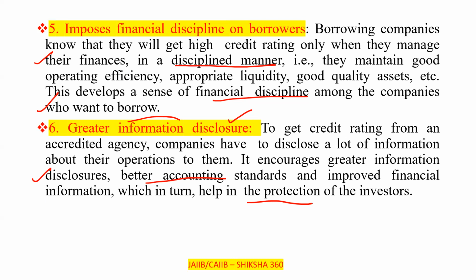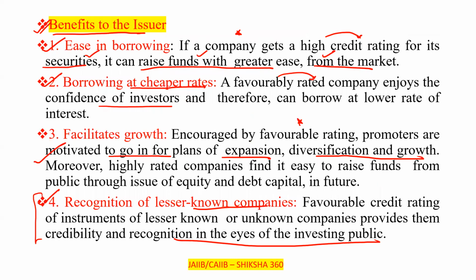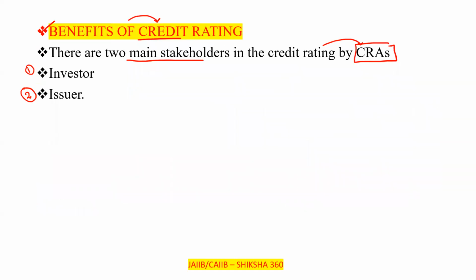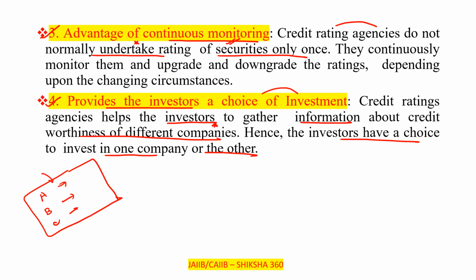So to get credit rating from an accredited agency, companies have to disclose a lot of information about their operations. It encourages greater information disclosures, better accounting standards, and improved financial information, which in turn helps in the protection of the investors. So till now, we have discussed both the benefits to the investor and benefits to the issuer.